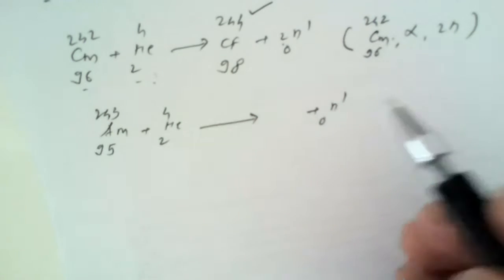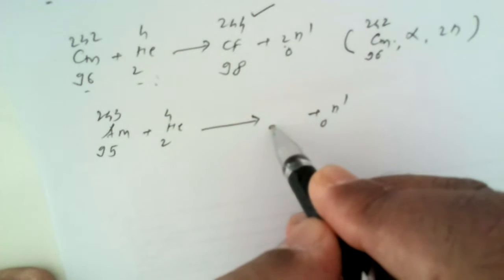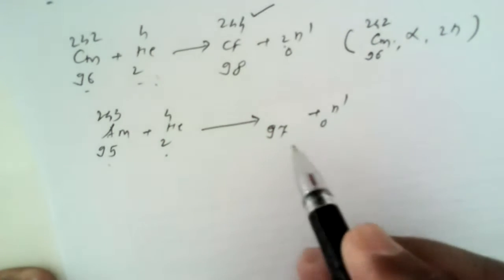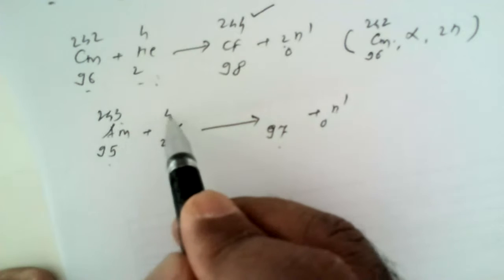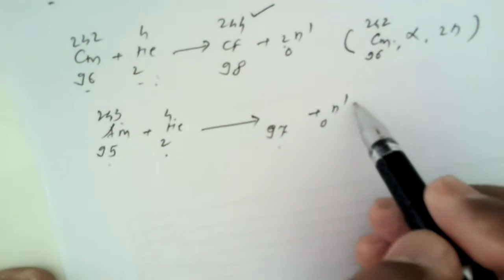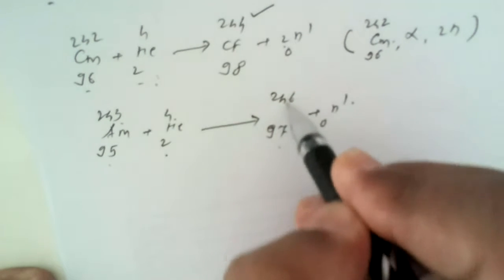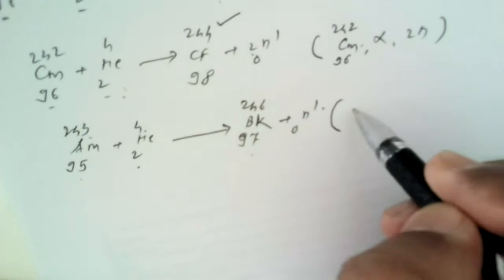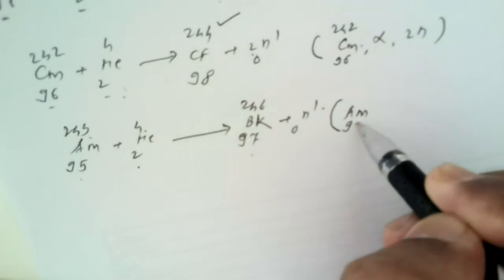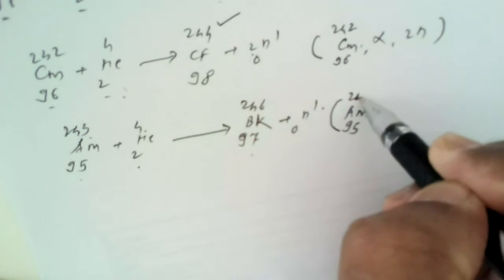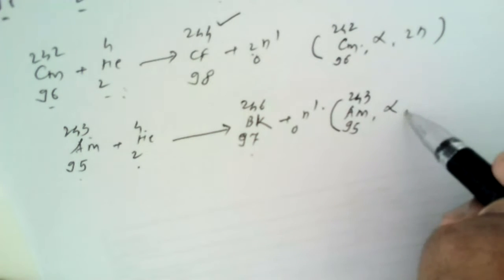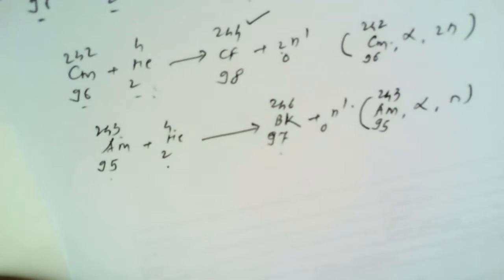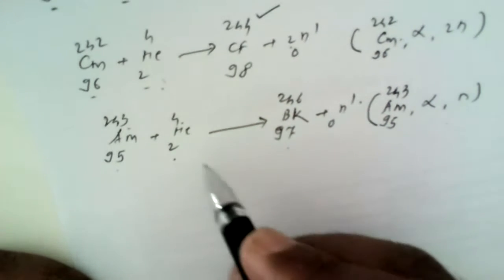Berkelium. Yes, it is berkelium. The answer is correct. What we have done: 95 plus 2 is 97, 243 plus 4 is 247, minus 1, so 246. It is definitely berkelium. So how can we write in modern terminology? Americium, you have to write in your notebook, americium 243, 95. Projectiles are alpha particles and one neutron is ejected. So this is how we can write this reaction also.